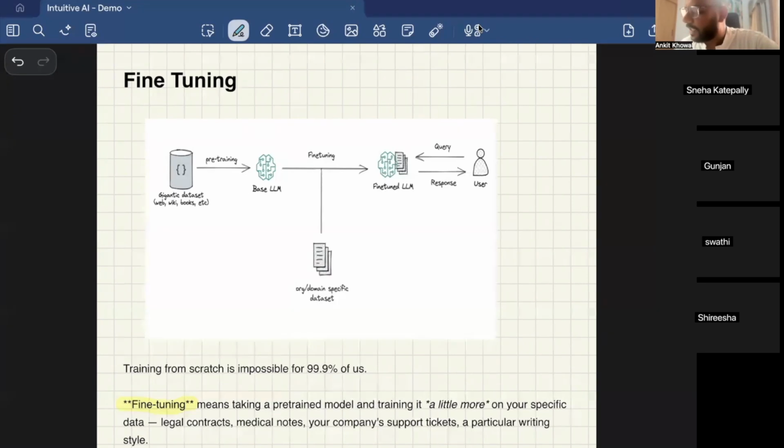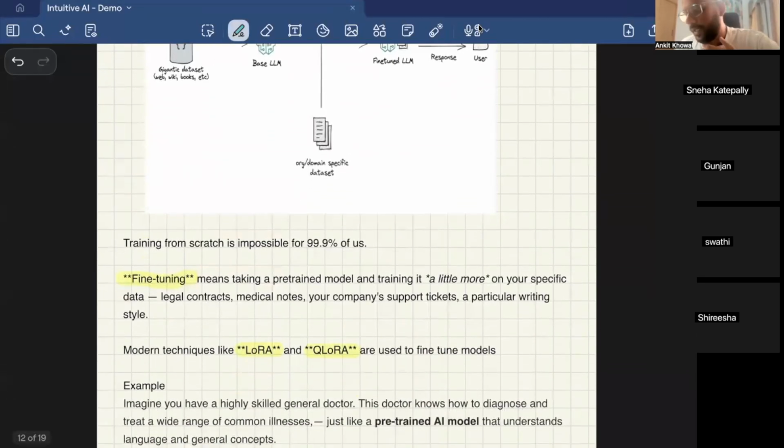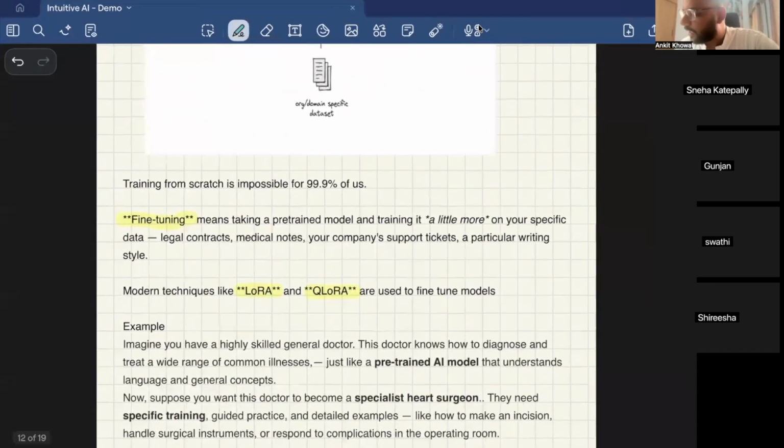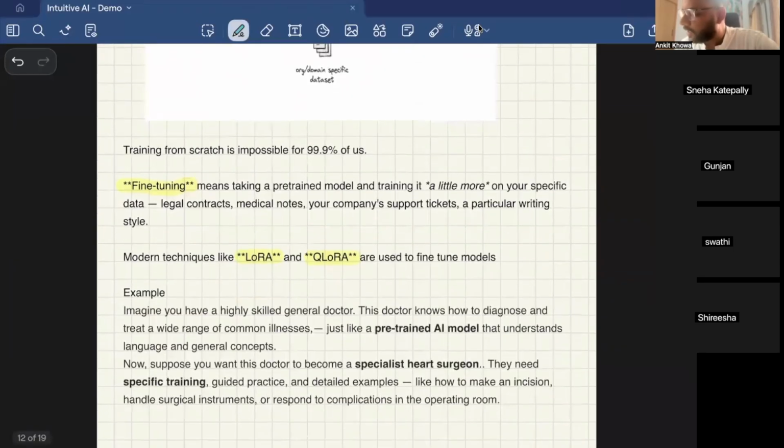So let me take an example from the real world, right? What does fine tuning mean? Let's say somebody is a doctor. They learn basic medicine and they are a general physician, so they have all the skills and everything. Now, if you ask them to do a heart surgery, you can't expect them to, because they are a general physician. They need to acquire that particular skill to become a heart surgeon.